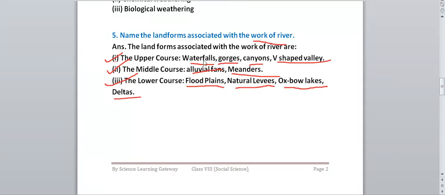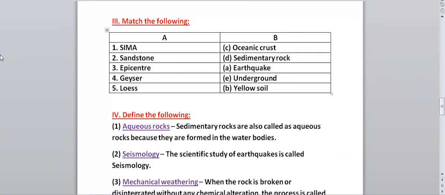In the upper course, you can remember waterfalls and V-shaped valley. In the middle course, alluvial fans and meanders. And in the lower course, floodplains, natural levees, oxbow lakes, and deltas you can remember. Delta is easy. So you can remember any two or three landforms associated with each course of the river. Next we have the match the column.